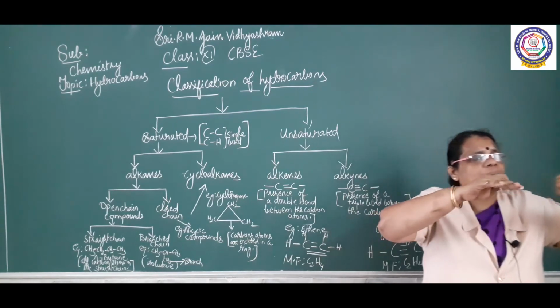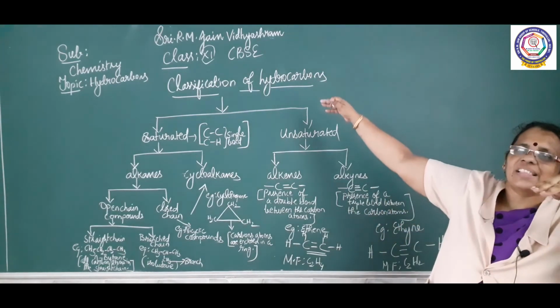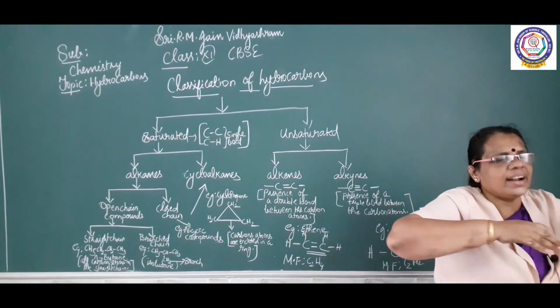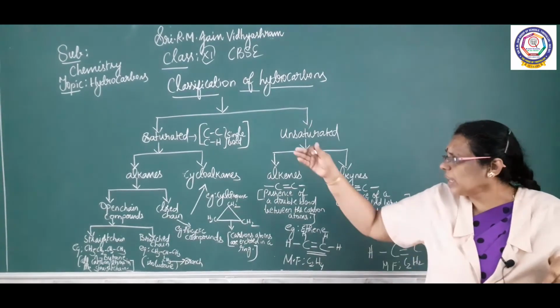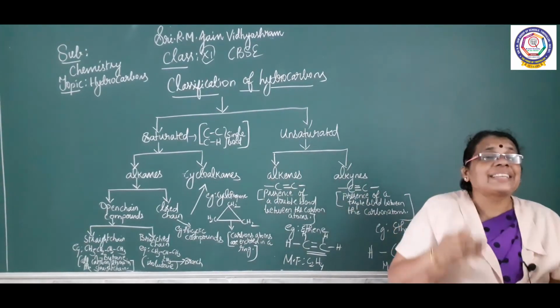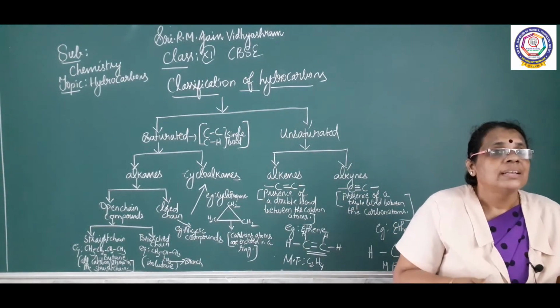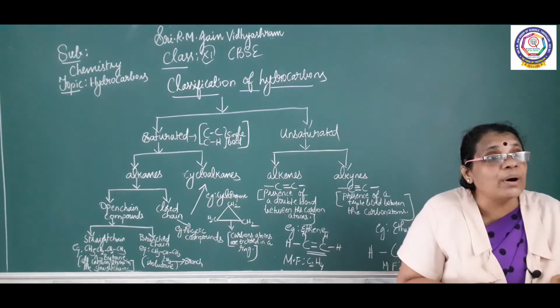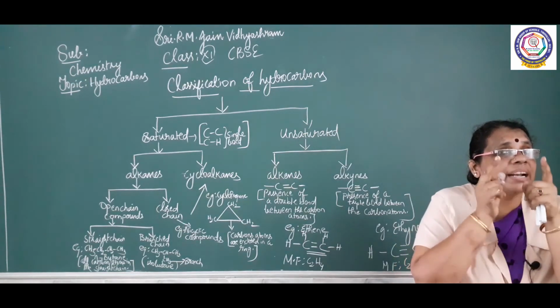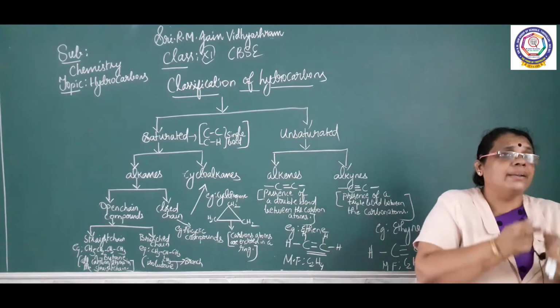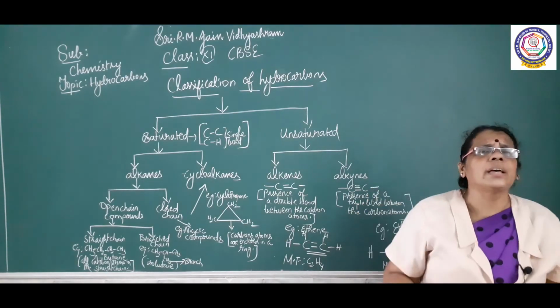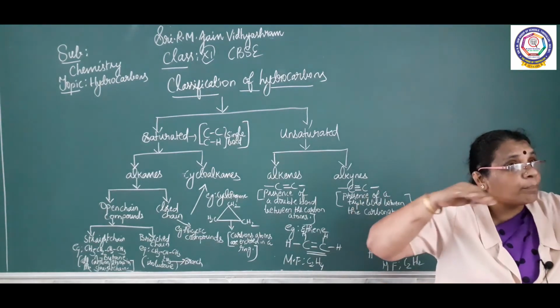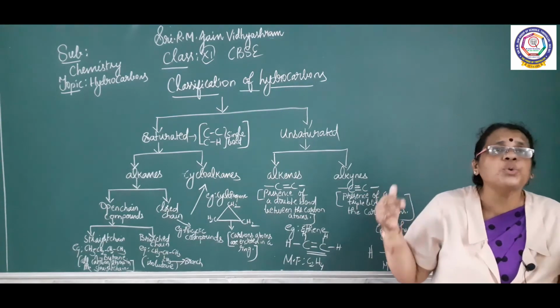How are hydrocarbons classified? What is the main classification? Saturated, unsaturated. What is saturated? Presence of a single bond. C-H and C-C bonds. There is a single bond between carbon and hydrogen as well as carbon and carbon. Everywhere there is a single bond. So the entire compound we can call saturated.